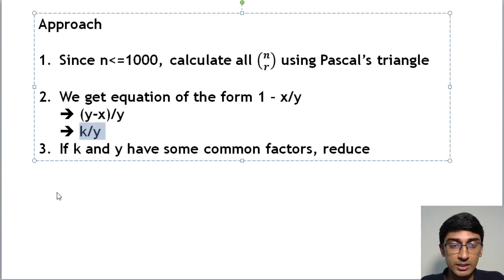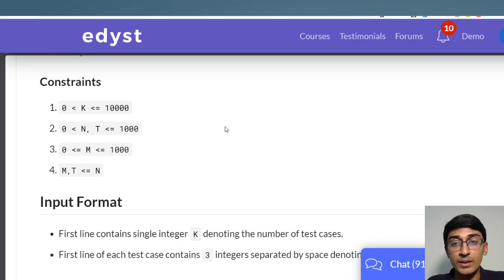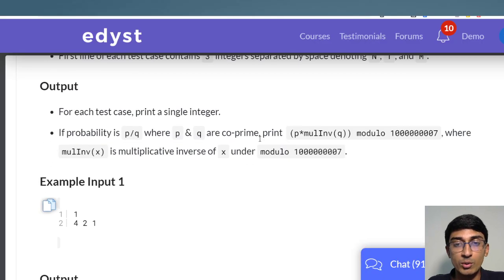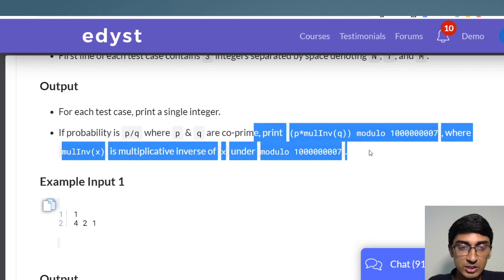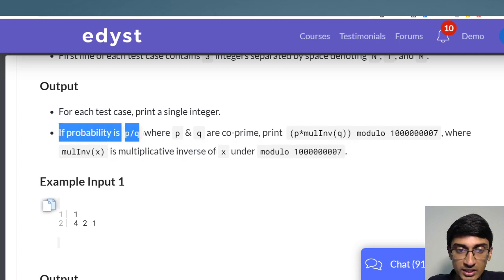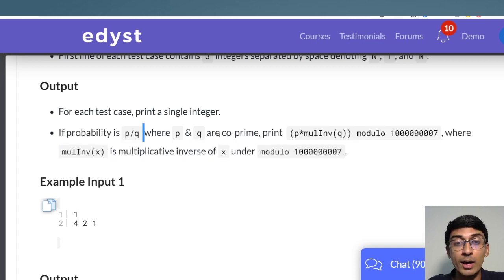Now if you remember, let's just go back to the question. This is the output part, right? So as I said, I'll come back to it. Now the question says in the output, what we have to do is assume the probability is p by q. I'll come to this part right at the end. But I'm saying the probability is p by q, right? Where p and q are co-prime.